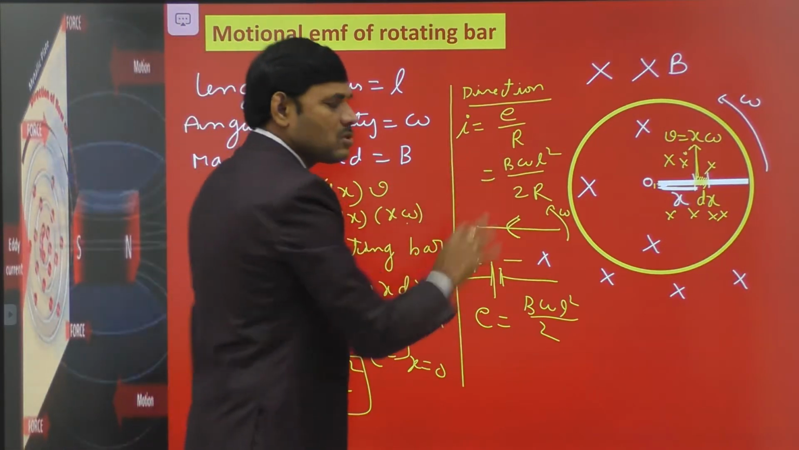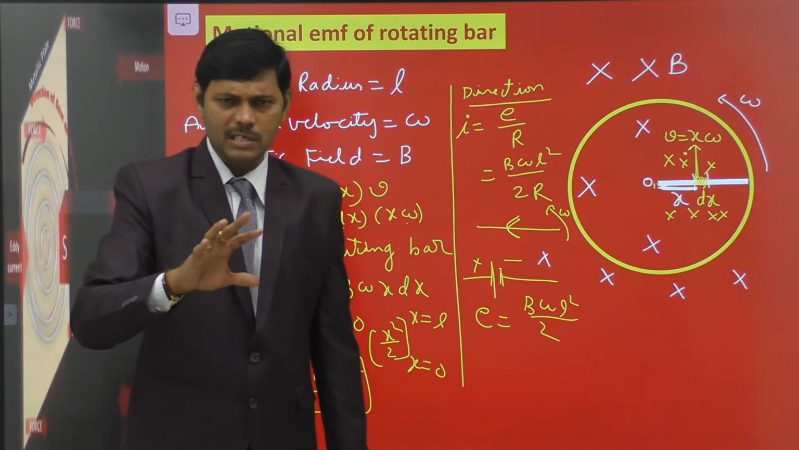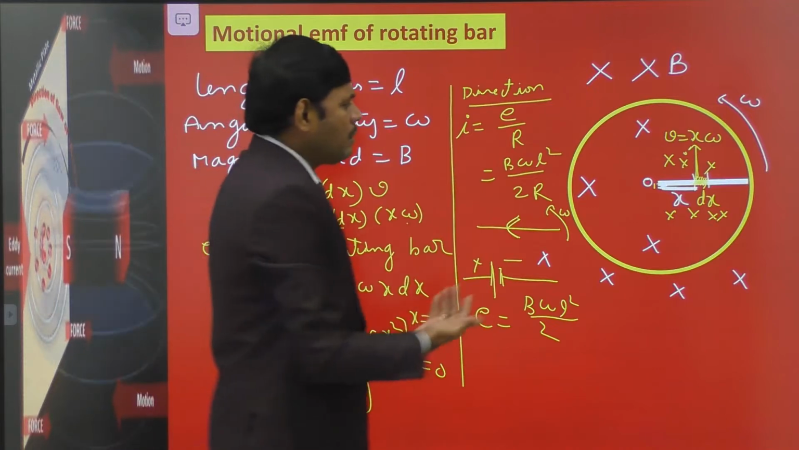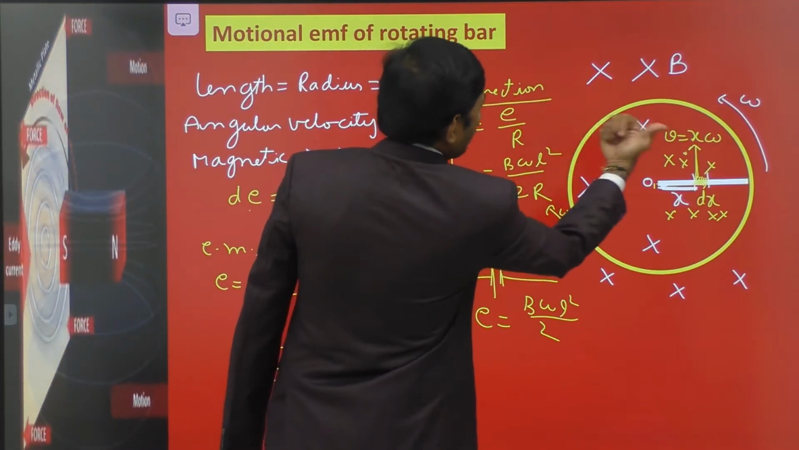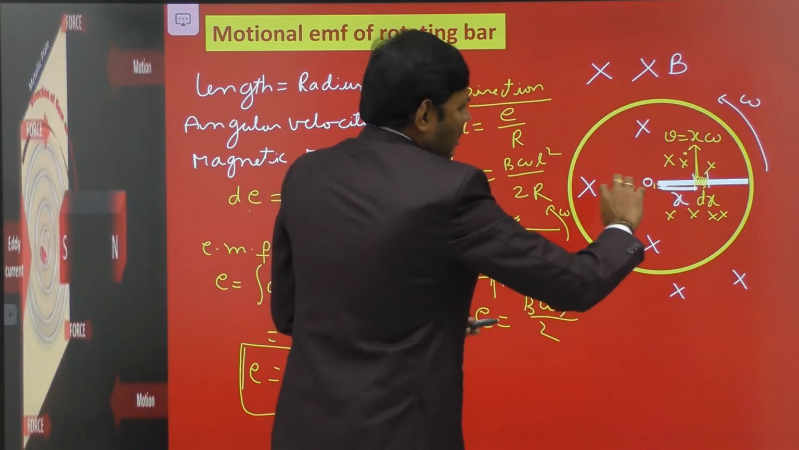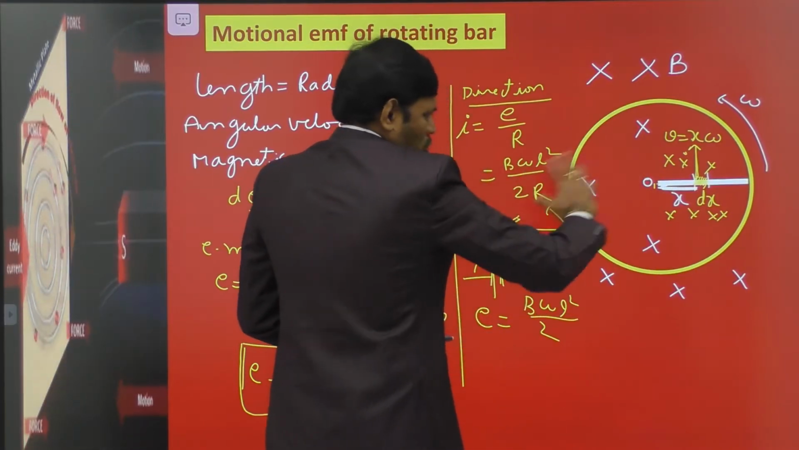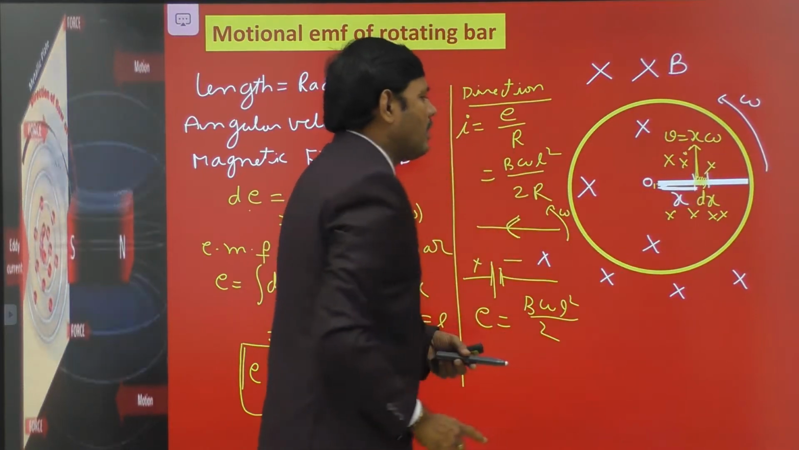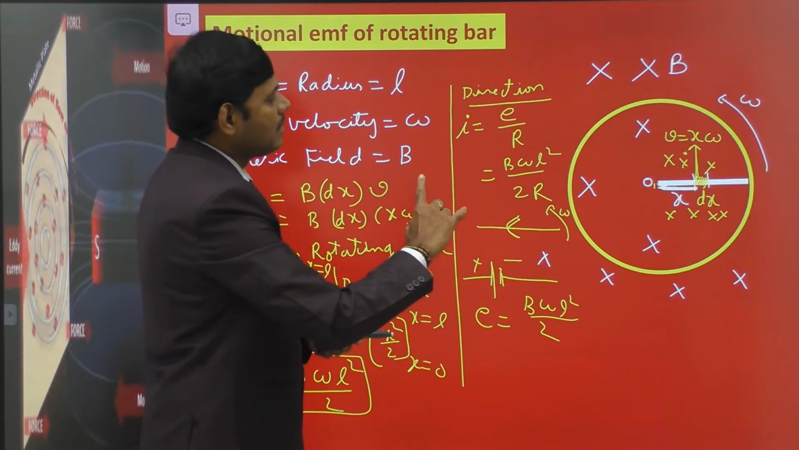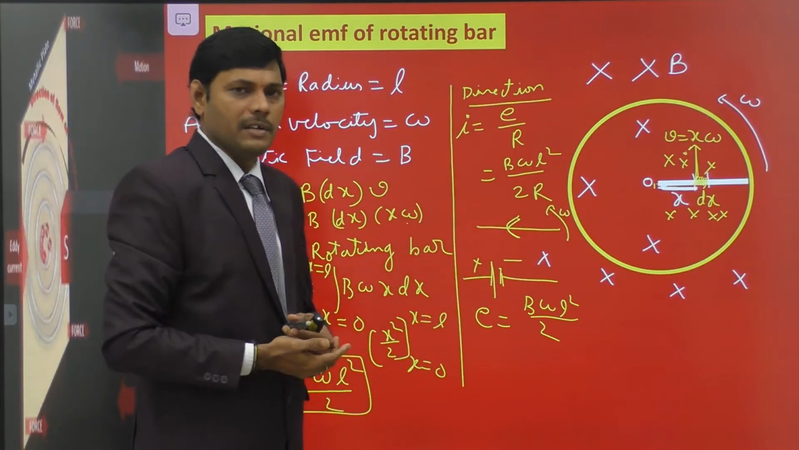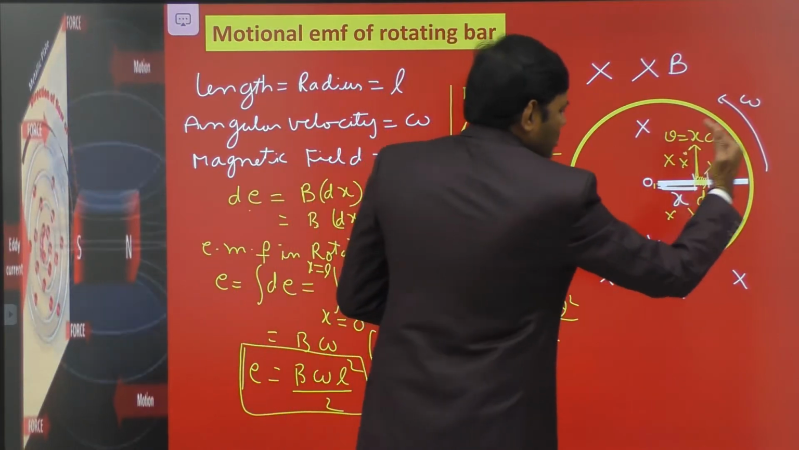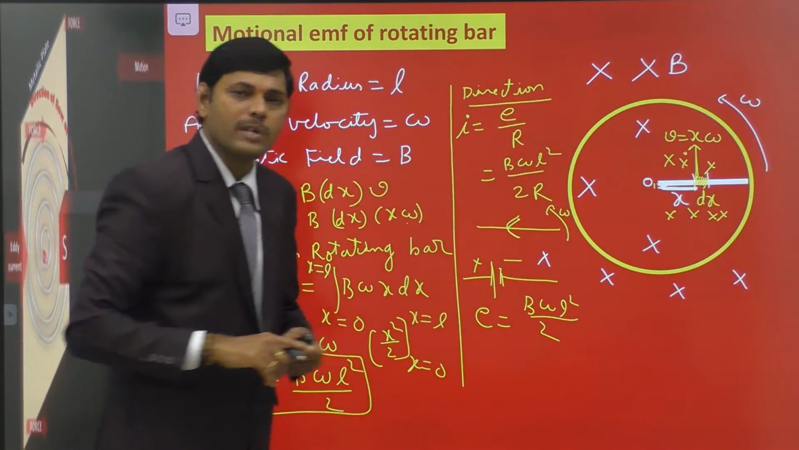In the same situation, if you assume the magnetic field is directed out of the board, then V bar cross B bar is like this, with the thumb showing outwards. In that situation, if the magnetic field is out of the board, the current direction is opposite, outwards, away from the center along the radius. In that situation the positive terminal is towards the periphery and the negative terminal is towards the center.